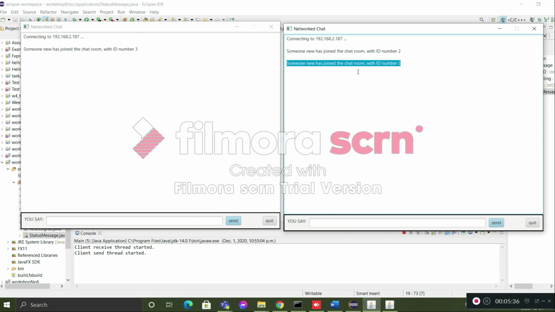I gave the limit of 10 in this program. If one person says hi, both have the same message. If the other one says hello, the second one shows hello.